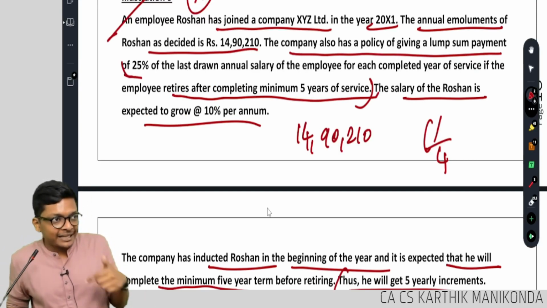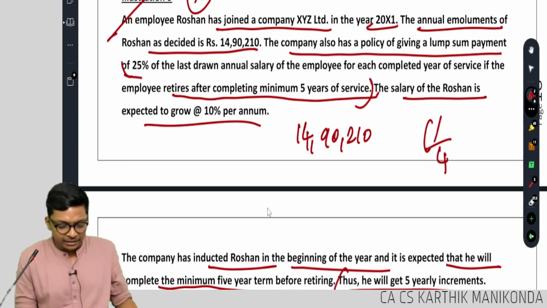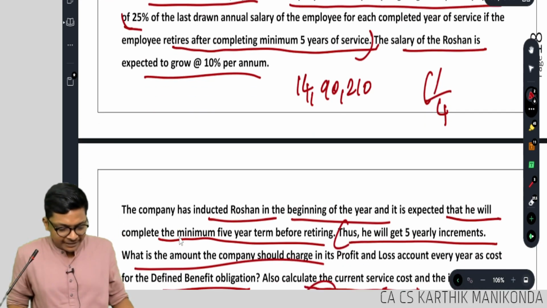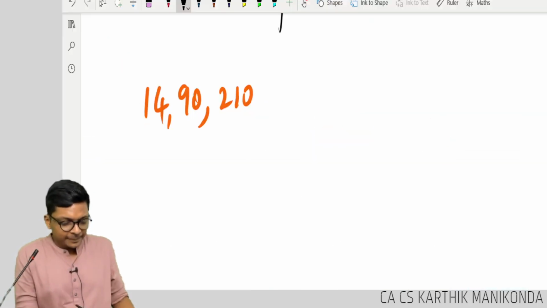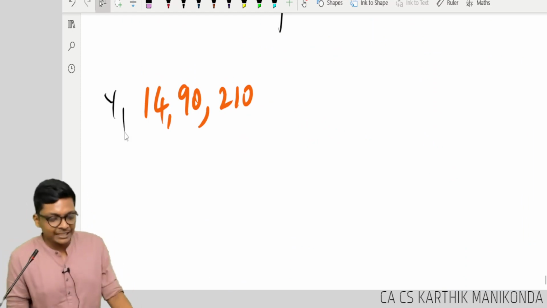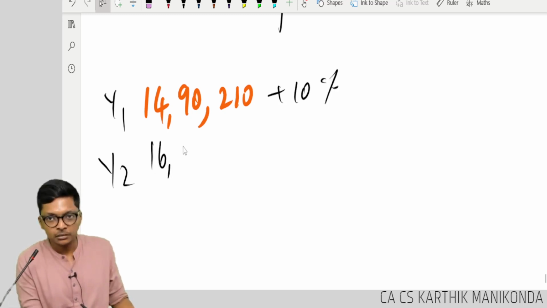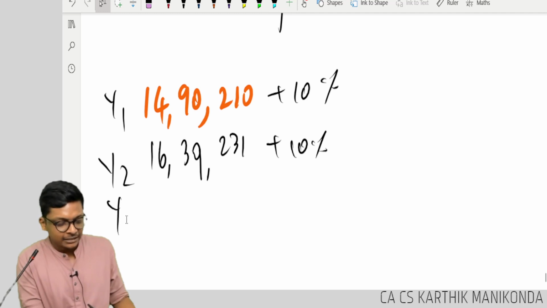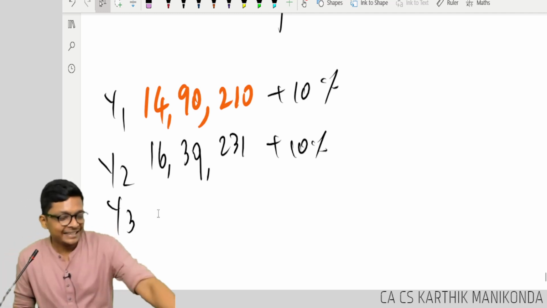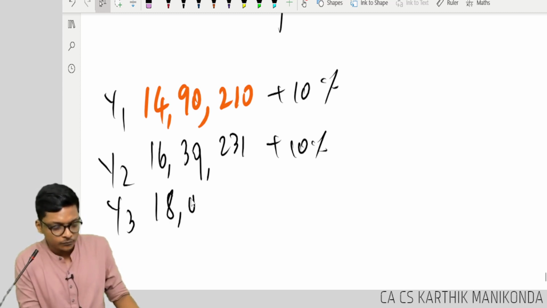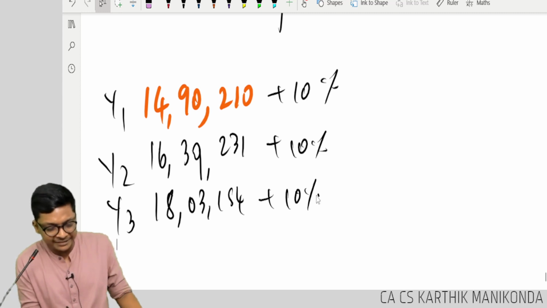The salary is increasing by 10% every year. Correct? That means he is inducted in the beginning and is expected to complete 5 years. That means first year he will get 14,90,210. Second year he will get plus 10%, how much is that? 16,39,231. Again plus 10%. Year 3. Are you following what I am doing, guys? Each year you keep adding. This third year 18,03,154 plus 10%.